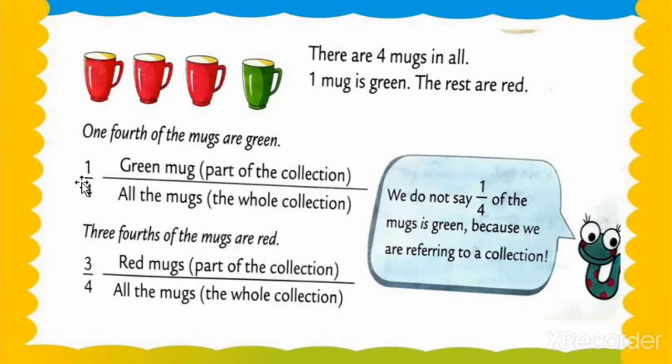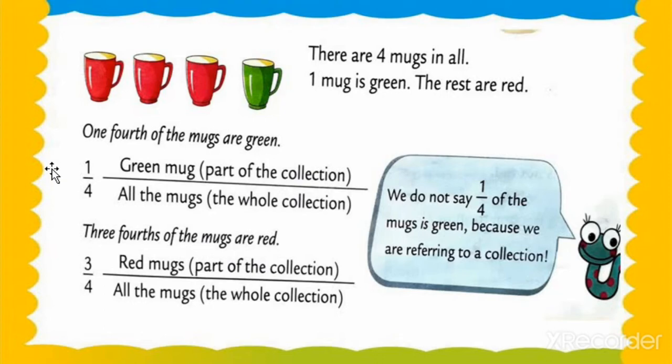So first of all let's check the denominator. How many mugs are there, my dear students? There are 4 mugs. That's why we write 4 here, all the mugs, the whole collection. 4 means we check only the collection. Then after that we check the numerator, the part of the collection. See, this is the difference. The green mug is 1. So the answer is 1/4. Therefore 3/4 of the mugs are red.